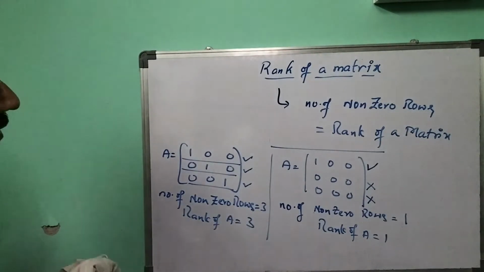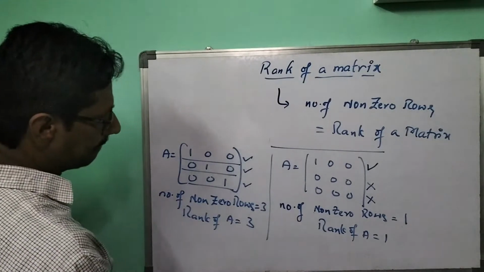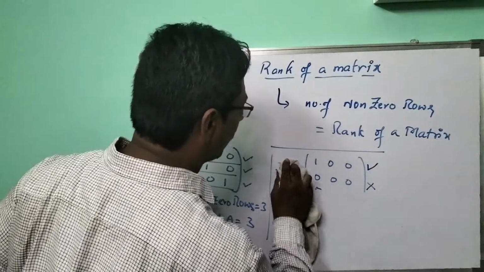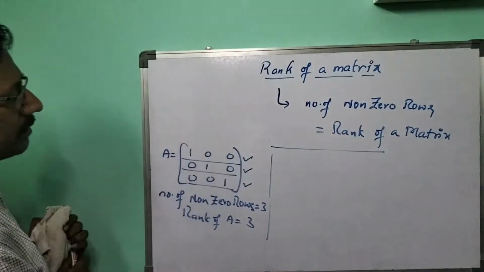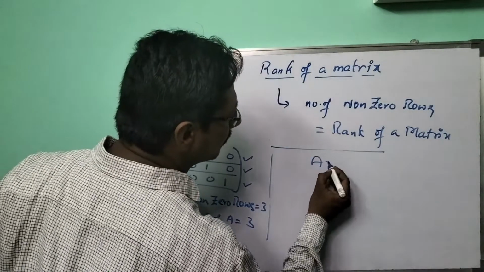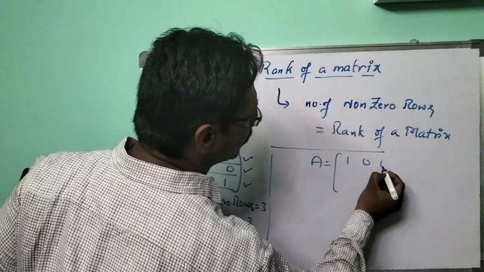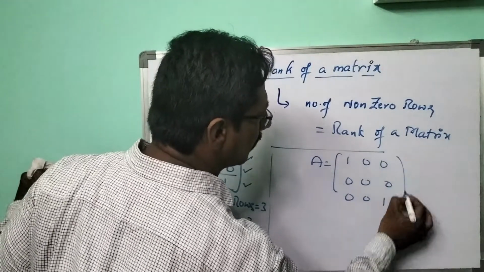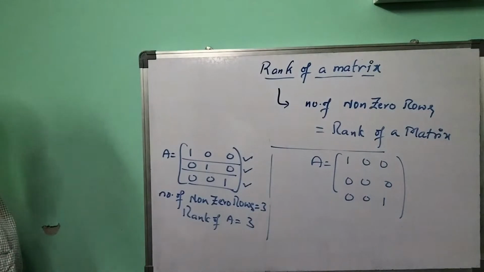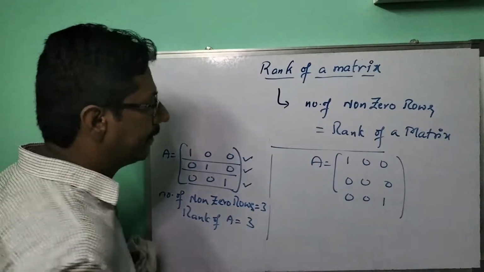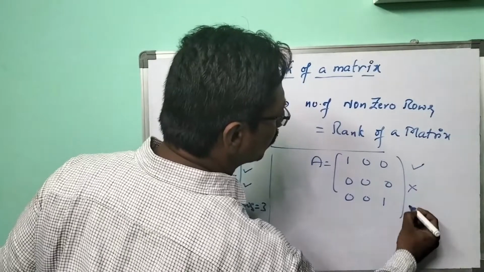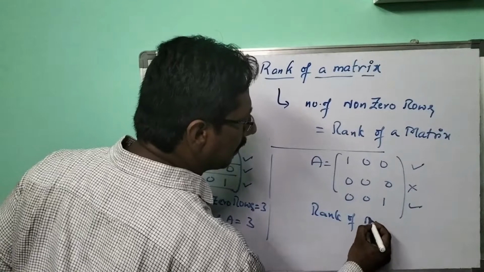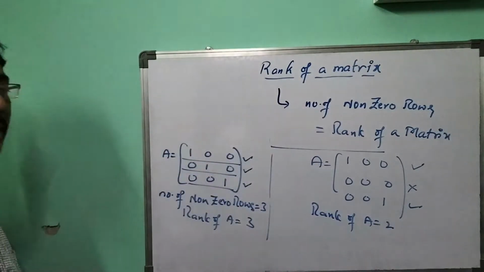Okay. Similarly, now let me choose this matrix: 1 0 0, 0 0 0, 0 0 1. What is the rank of this matrix? Can anybody say? This row is non-zero, this one is zero, this one is non-zero. So what is the rank of this matrix? Yes, it is right.